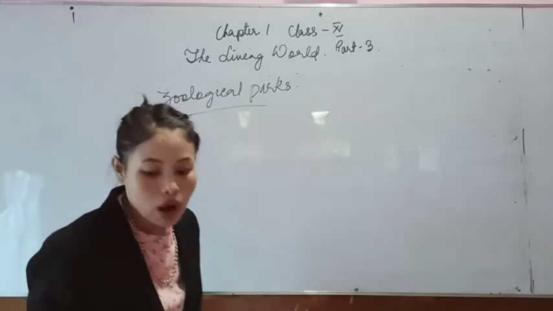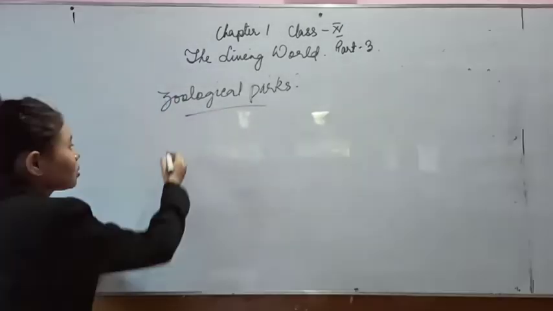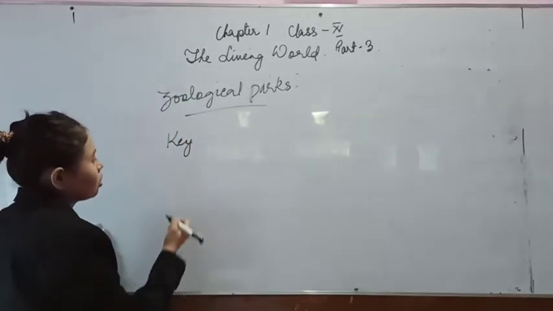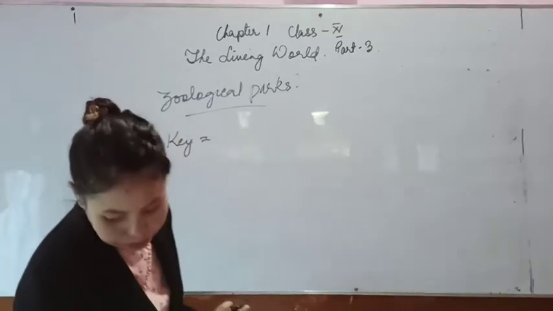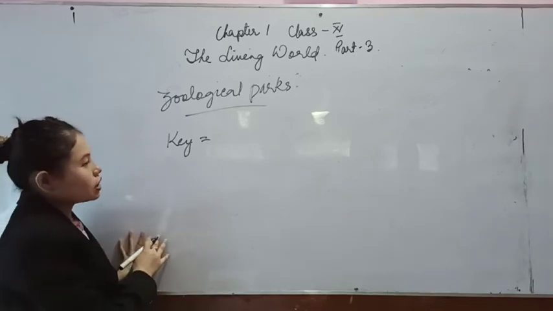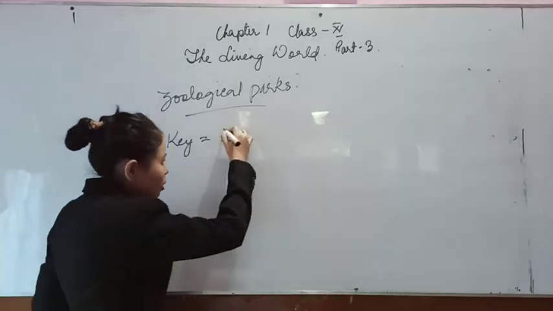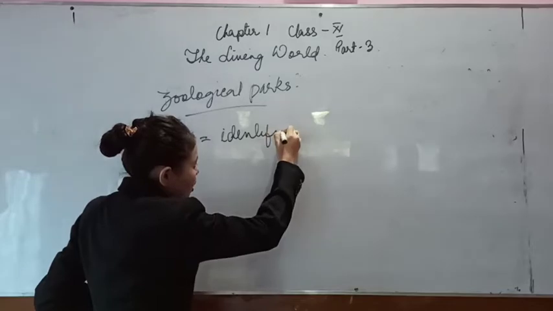Right, so there are a few other taxonomical aids, like key. Key is a type of taxonomical aid. It is used for identification of both plants and animals. Taxonomical aid called key.